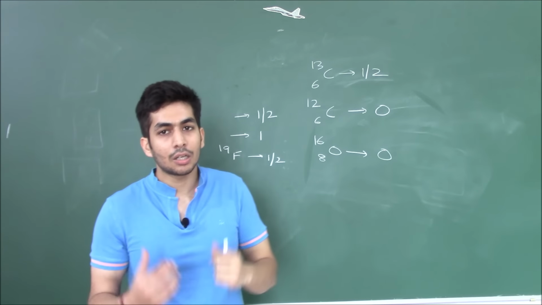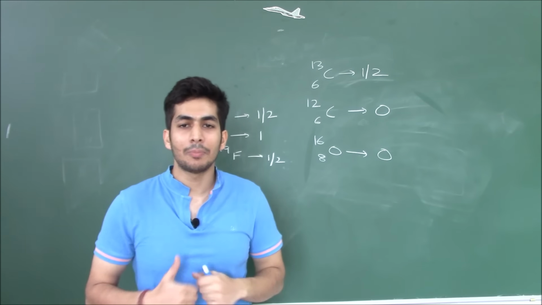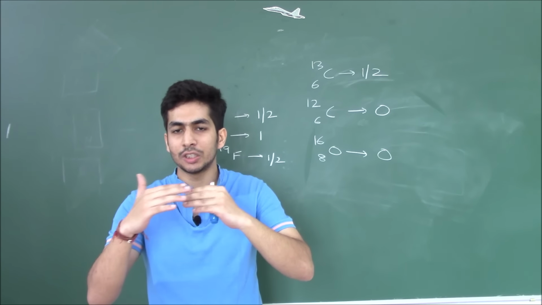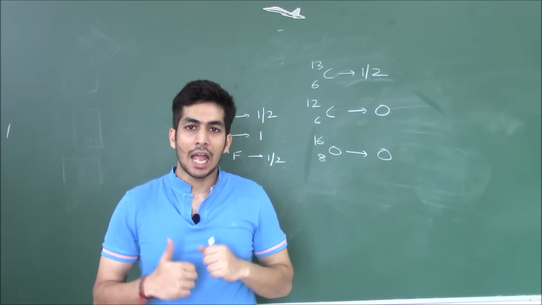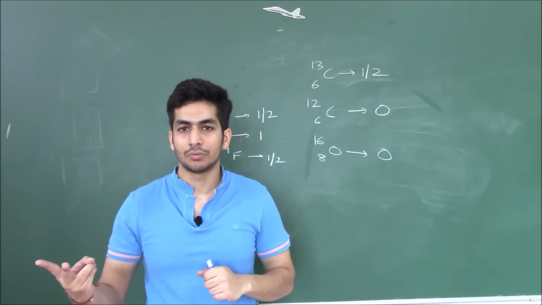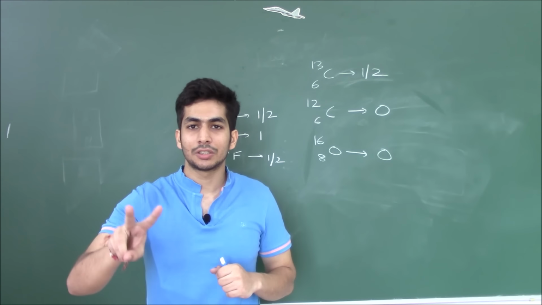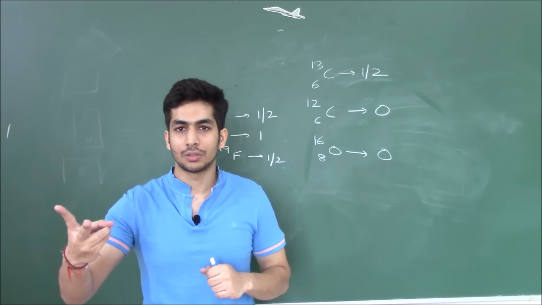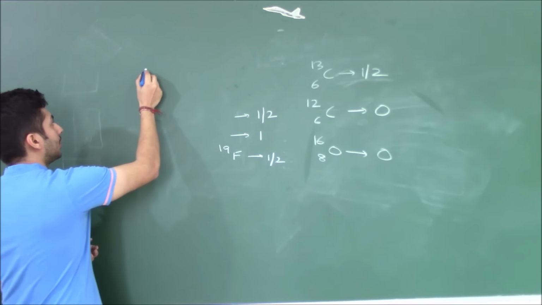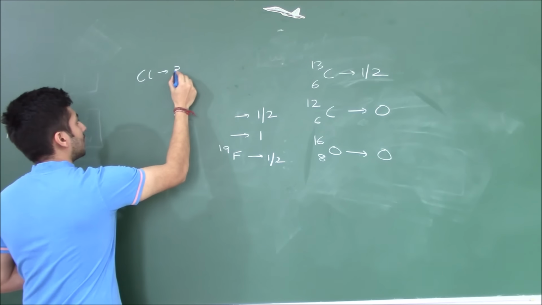But once we provide some external magnetic field, it splits into two energy levels. And why does it split into two energy levels? Because of quantum mechanical restrictions. It depends from nucleus to nucleus. For example, chlorine has a spin of 3/2.